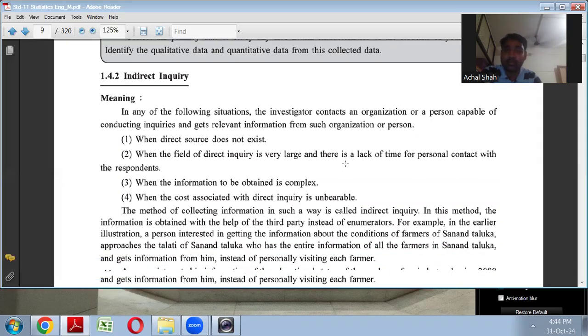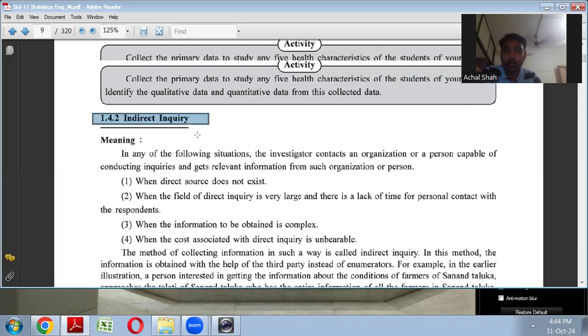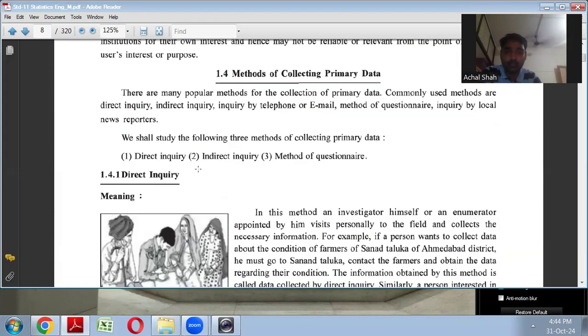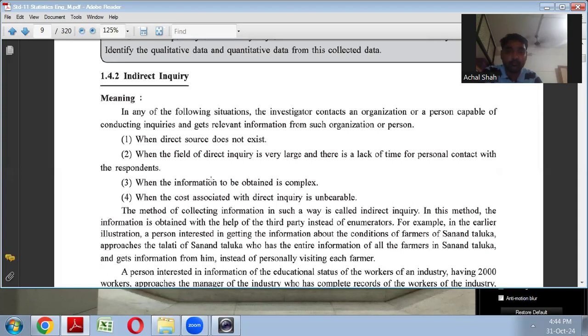Now let us study about indirect inquiry. Direct inquiry हमने खत्म किया है, अभी indirect inquiry पे आए हैं. Third method भी हम देखेंगे. Now what is indirect inquiry?